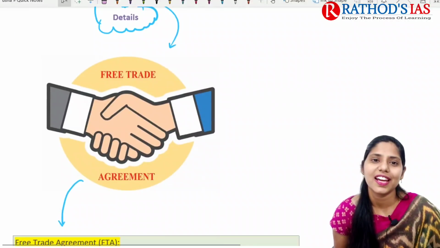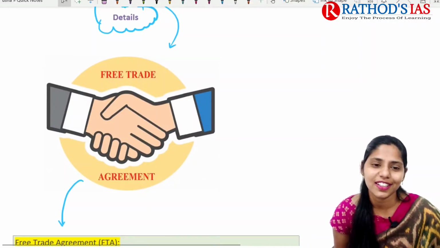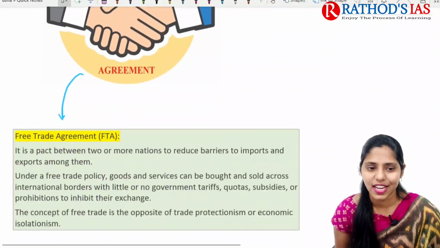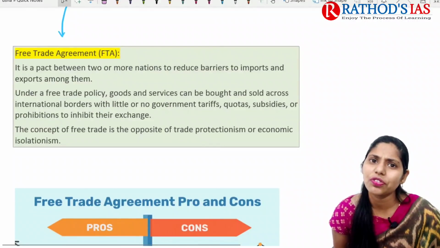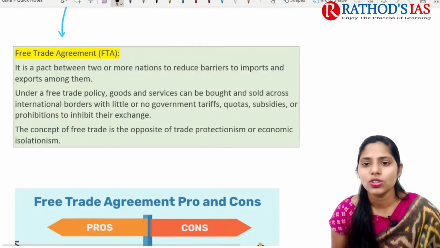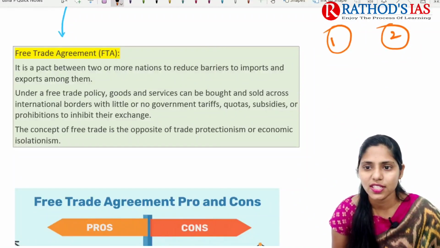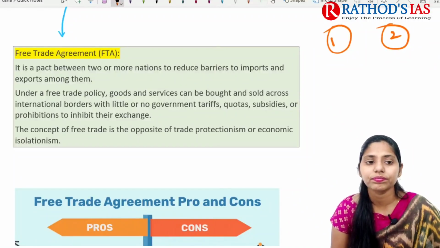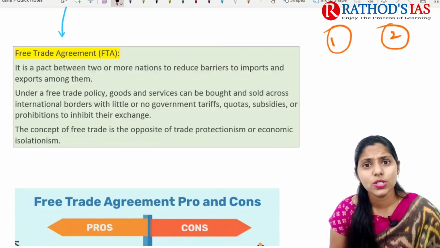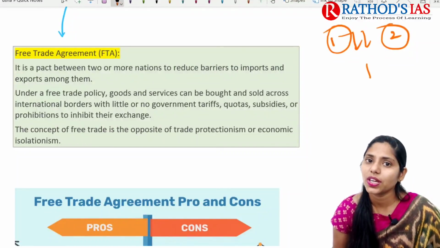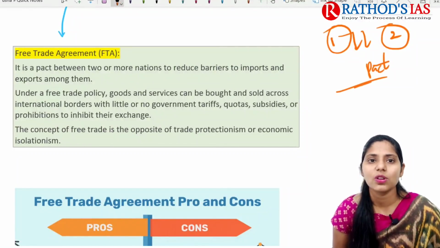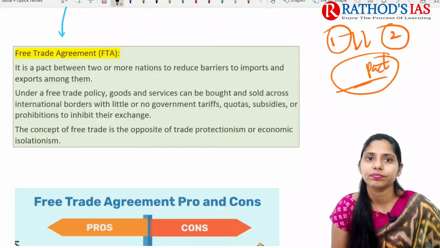This is the image I found, and it is very interesting, right? It is about the free trade agreement. So what is a free trade agreement, first of all? Here is one country and here is another country. Just name them one and two. Between these two countries there is a pact, and a pact is also called an agreement.